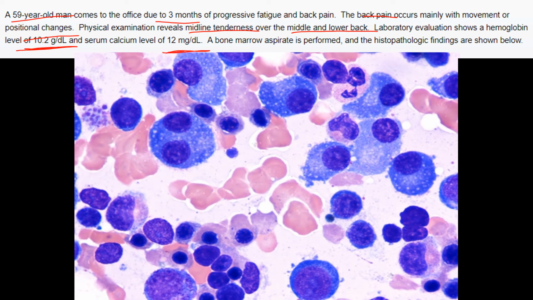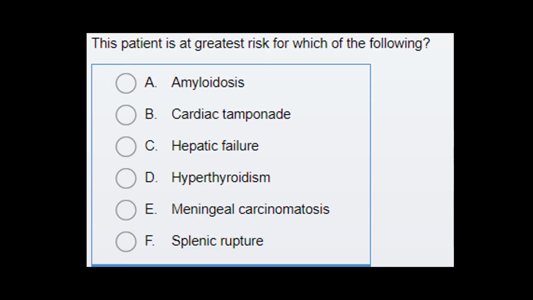A bone marrow aspirate is performed and the histopathologic findings are shown below. So, the patient is at greatest risk for which of the following? The answer is A, amyloidosis.